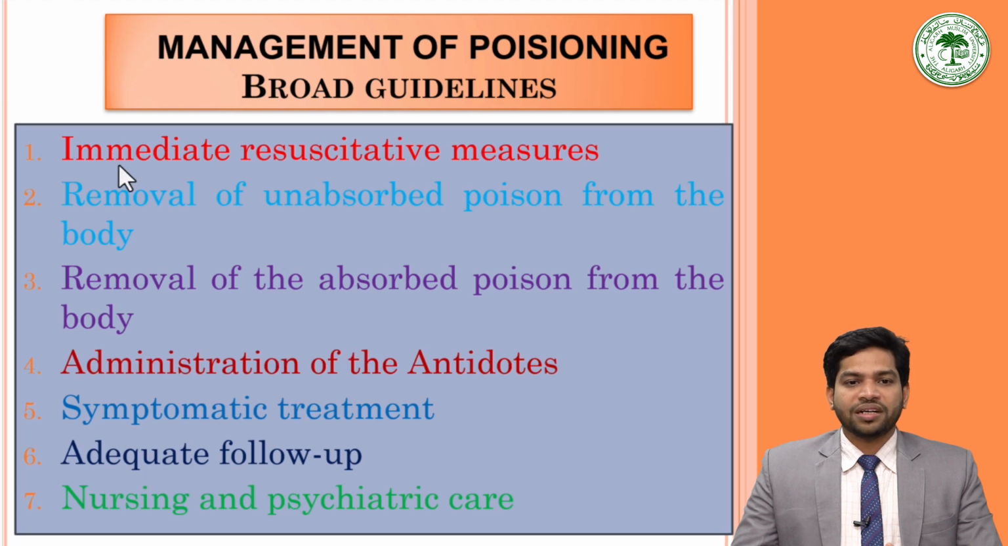So, we covered immediate resuscitative measures, removal of unabsorbed poison from the body, removal of absorbed poison from the body, and today we shall start administration of antidote. Then we will manage the patient according to the symptomatic management. Under it, we will discuss toxidromic management of the patient, then the adequate follow-up and the nursing and psychiatric care.